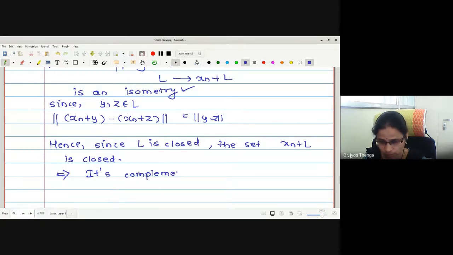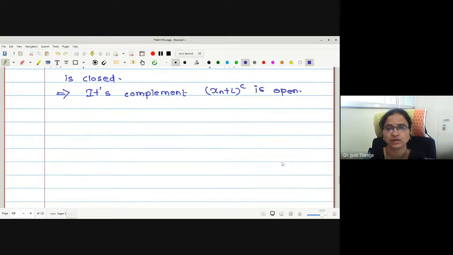It's a complement. Xn plus L complement is open. Right? Complement is open. If the complement is open, the next step I will follow is to show that 0 belongs to this complement. For this, we are going to show 0 doesn't belong to xn plus L.